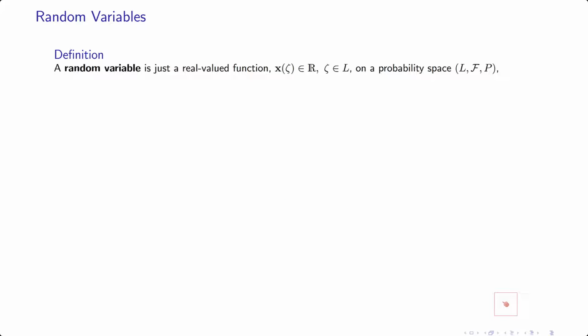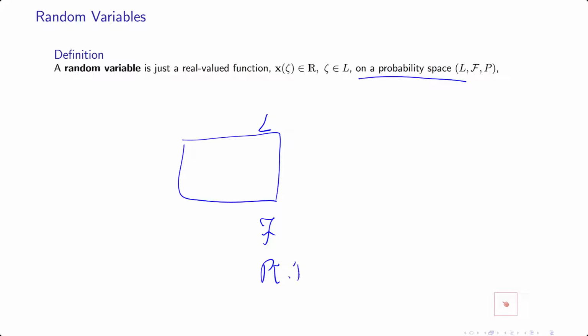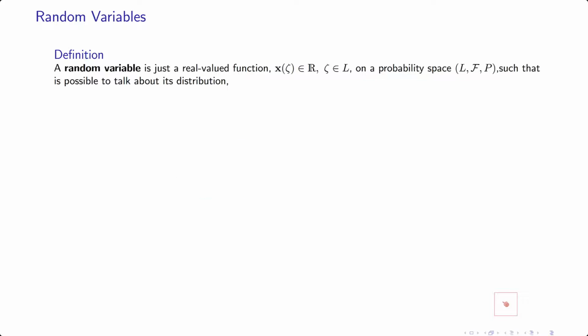On a probability space, that means that for this L here, you have defined a sigma algebra, and then you have a probability measure, so you know how to measure the probability. This definition is not complete yet, but we have these two properties. The third property is that we shall be able to talk about the distribution of a random variable.